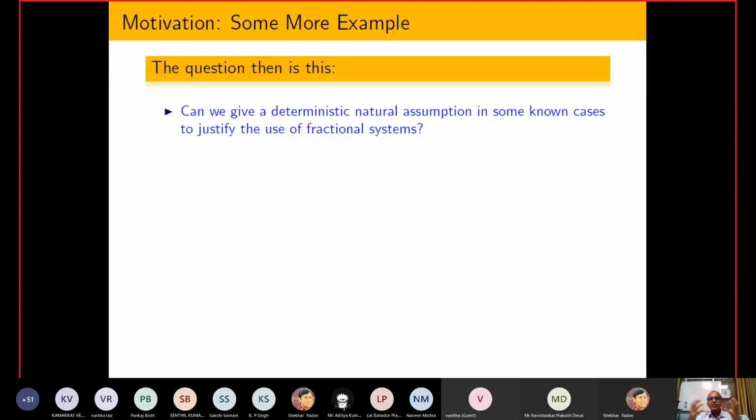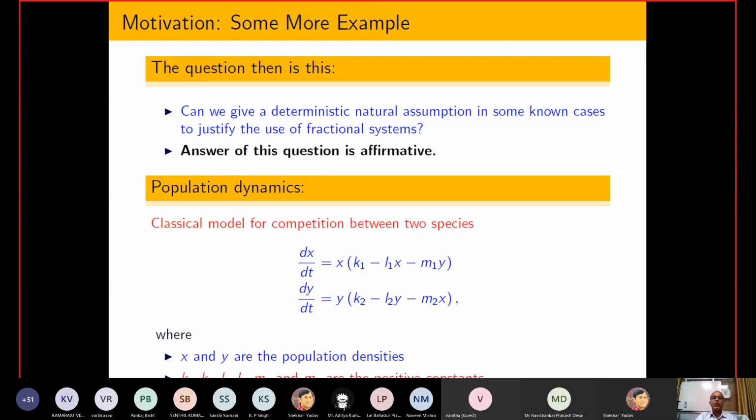So we have to separate some kind of situation where fractional theory is really required, some kind of deterministic phenomena we have to identify, and the answer to this question is affirmative.